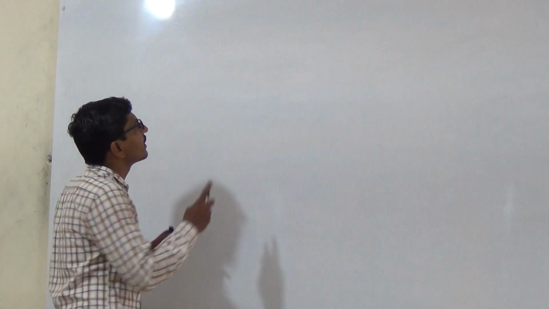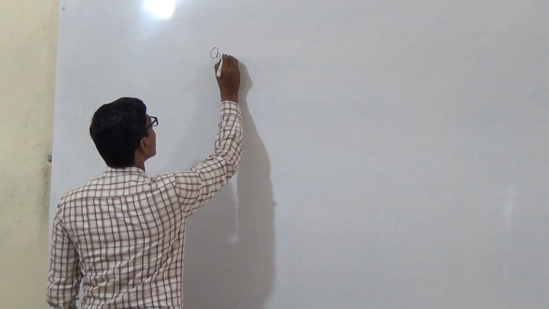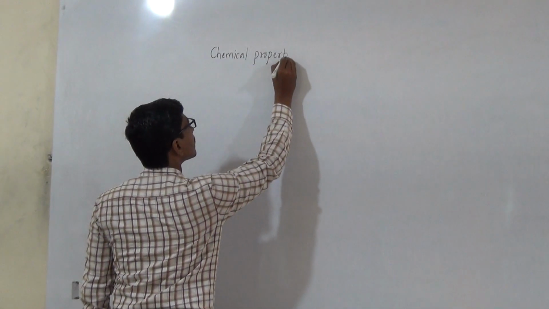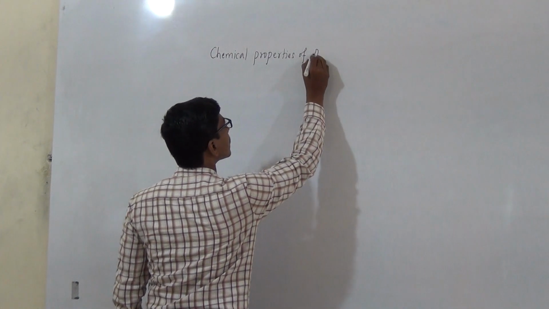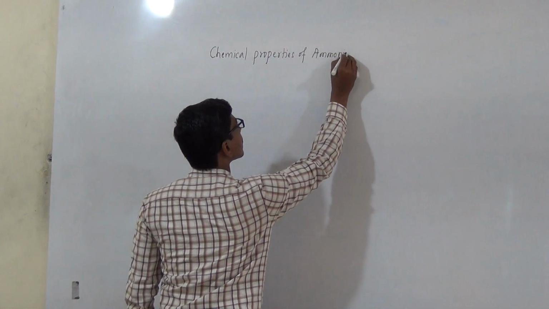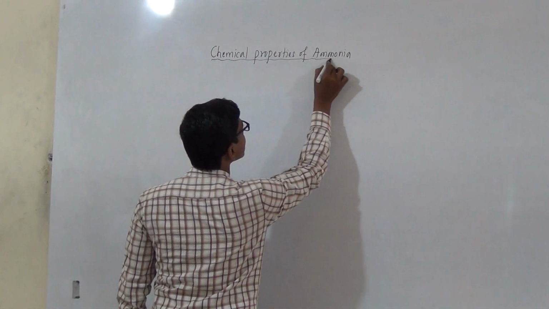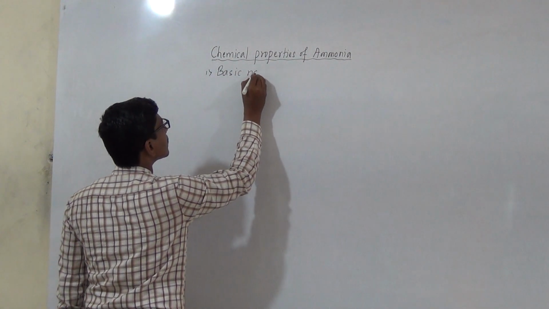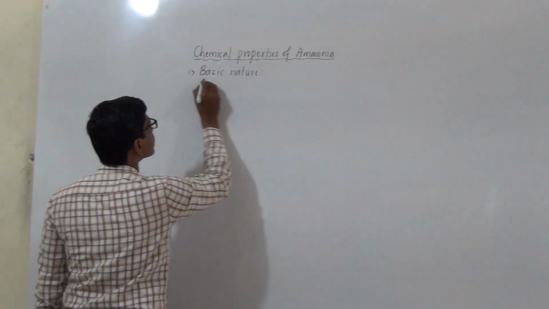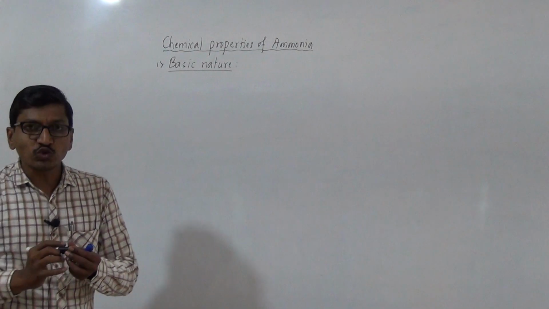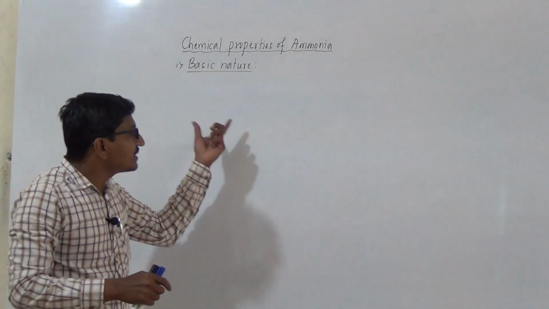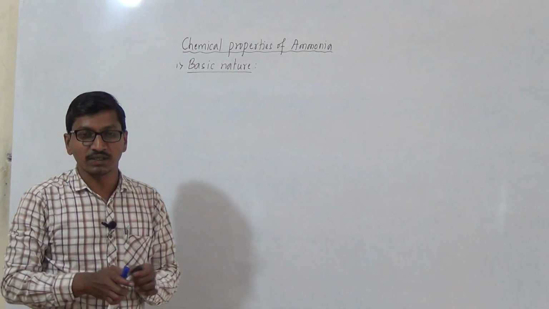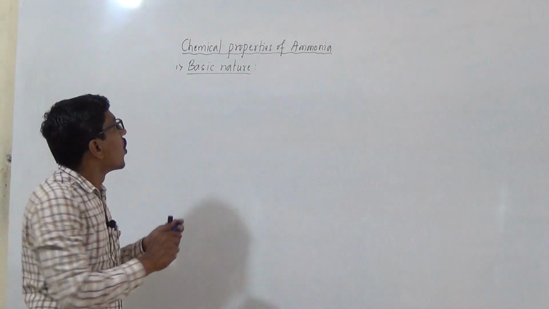Next is the chemical properties of ammonia. First one, basic nature. Ammonia is highly soluble in water, and the basic nature is due to the formation of hydroxide ion in aqueous solution.